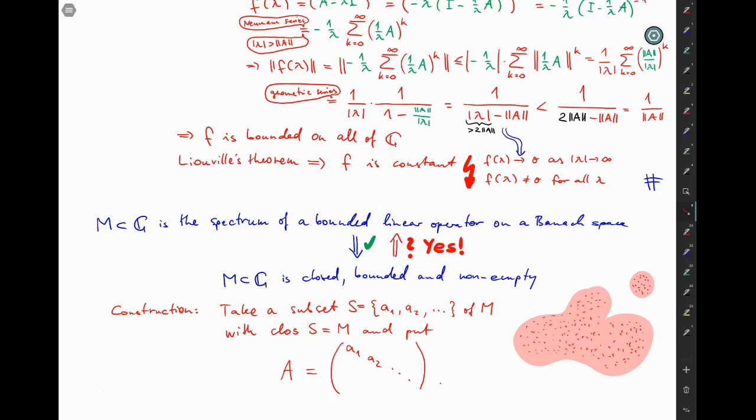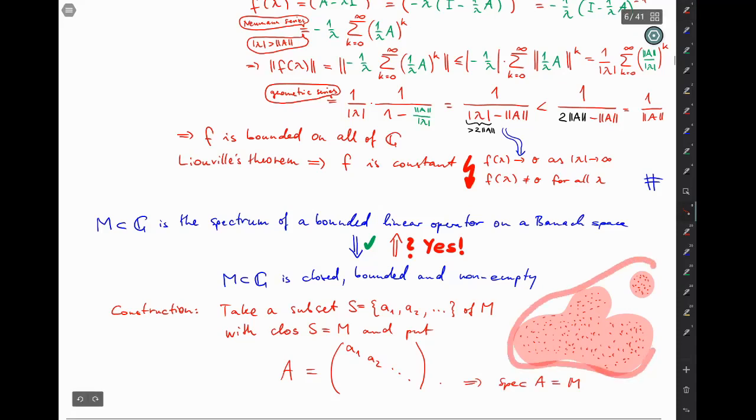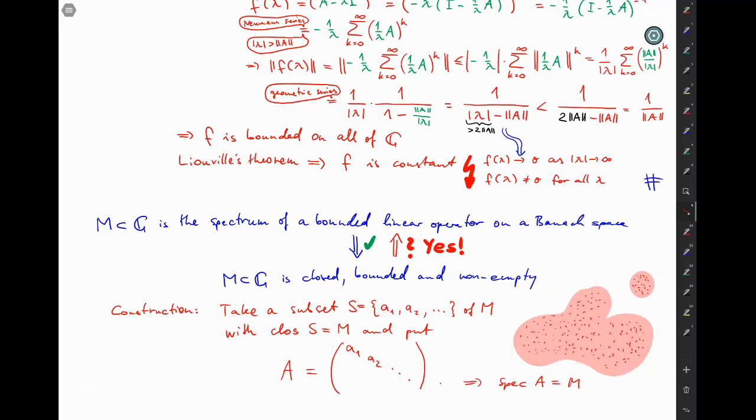So indeed, you have found an operator whose spectrum is your rather exotic set M that you started with. And it's a bounded operator because this is a bounded sequence, because this was a bounded set.